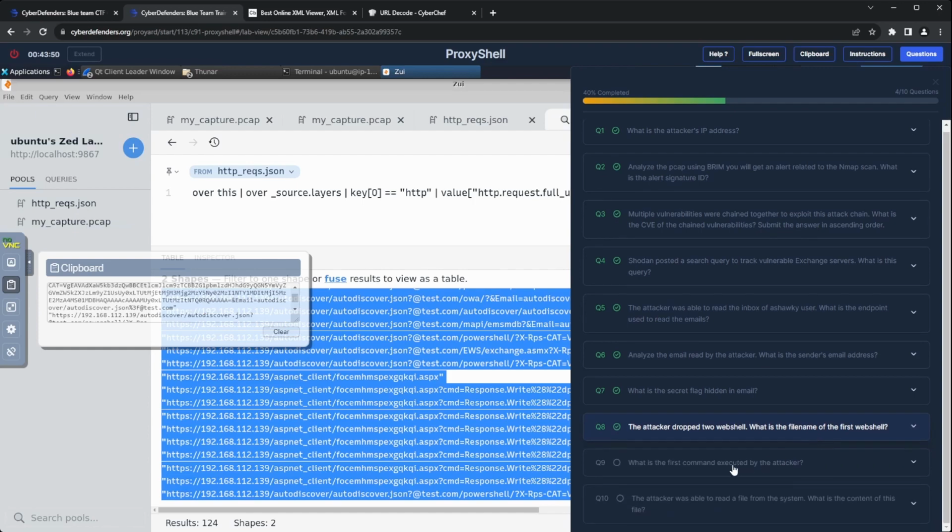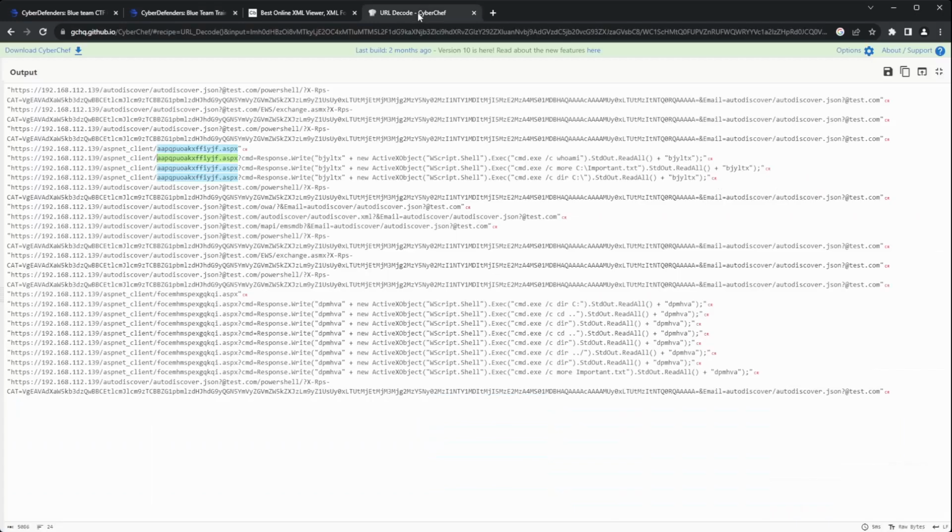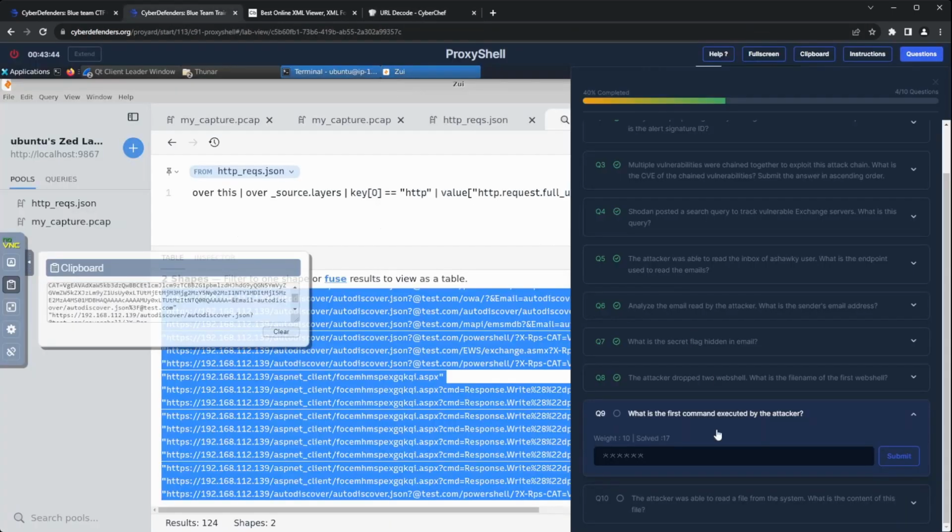Question 9 says, what is the first command executed by the attacker? Going back to the HTTP request URIs, we can notice that the first command that was run was whoami. So we can submit that.